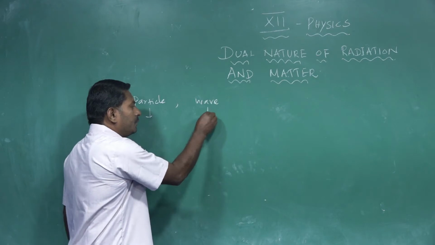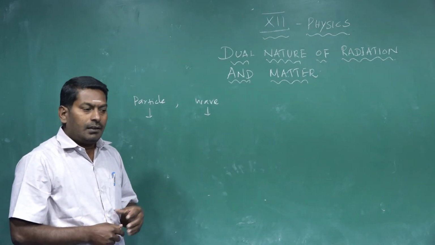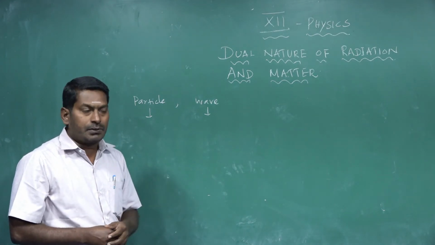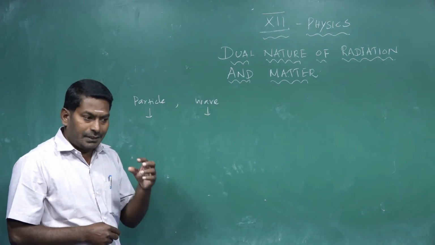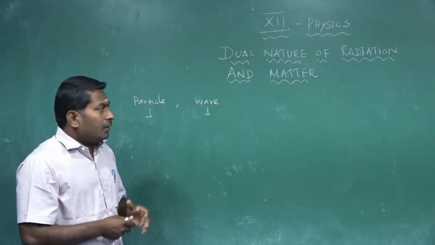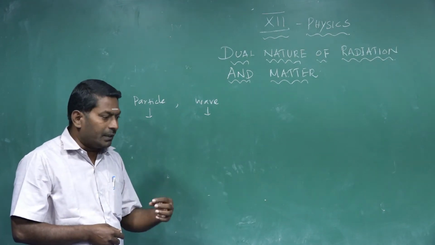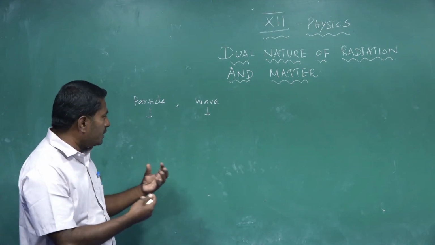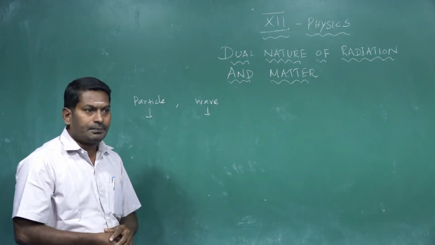Then what is wave? Wave is a broad distribution of energy. Examples of waves: light waves, sound waves, sea waves, a ripple in a pond. These are a few examples of waves. See students, both particles and waves have the ability to carry energy and momentum from one place to another place. So these are the familiar concepts of particles and waves.